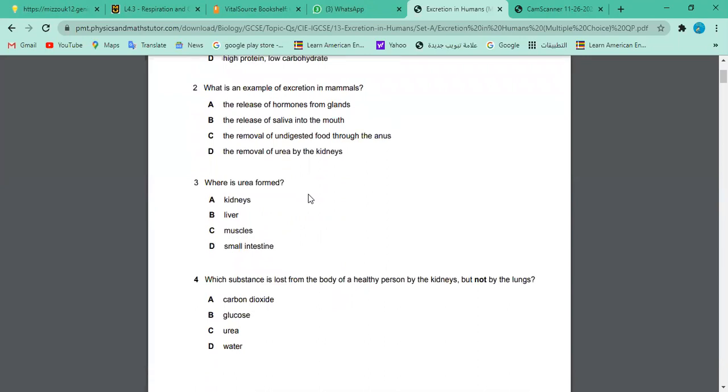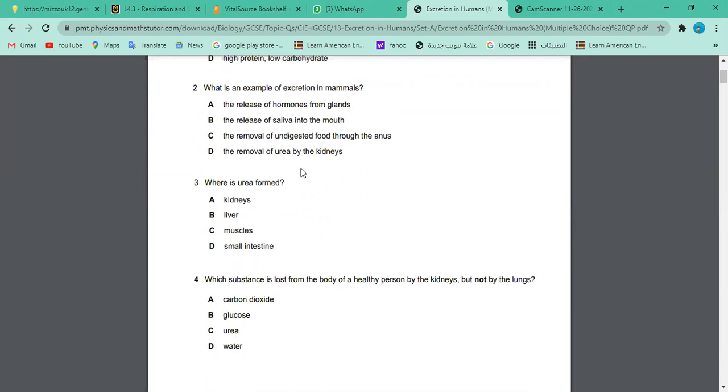Question two. Who is going to volunteer for this question? Can I? Yeah, go ahead, please. What is an example of excretion in mammals? The removal of urea by kidneys? Okay. What about the release of hormone from glands, release of saliva into the mouth? This is not an excretion.